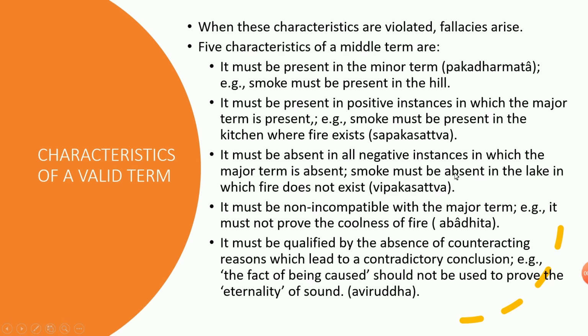So smoke must be absent in the lake in which fire does not exist. So that is Vipakasatva. It must be non-incompatible with the major term. Example, it must not prove the coolness of fire. That is Abadita. Fire cannot be cold. So it must be very hot. So this should not be, it must not prove the coolness of fire. So it should not be incompatible with the major term.